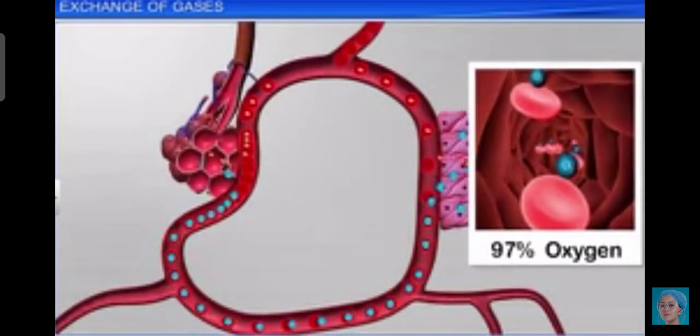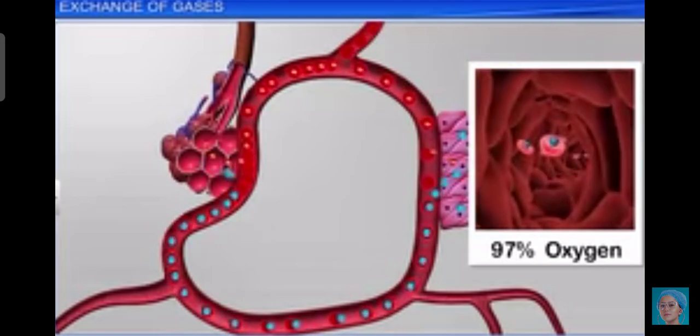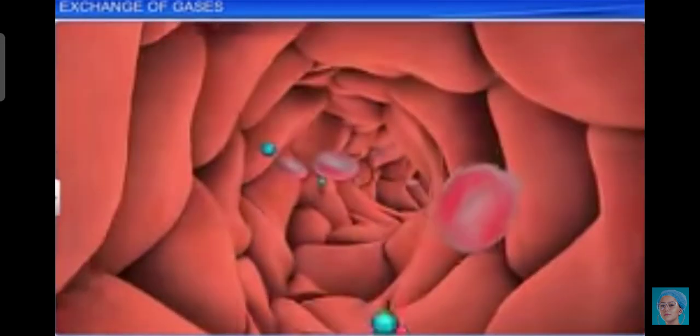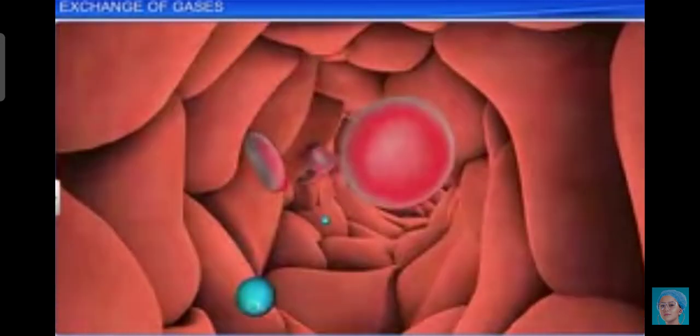Now I'll discuss the transport of gases. Blood is the medium of transport for oxygen and carbon dioxide. About 97% of the oxygen is transported by the RBCs in the blood.